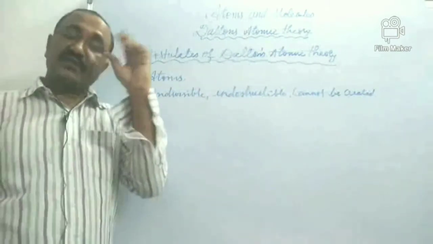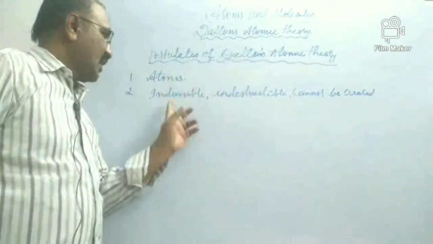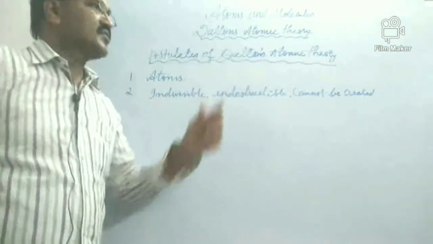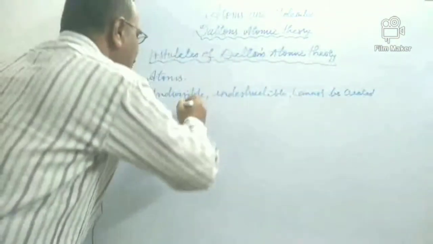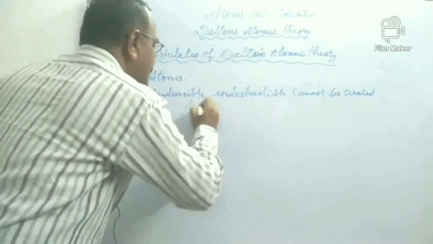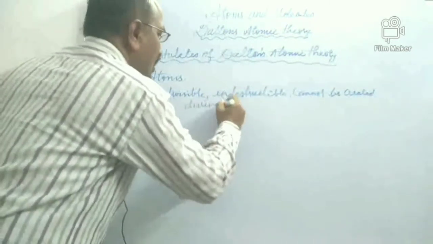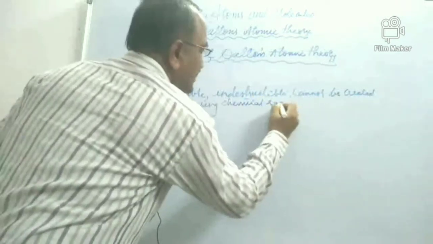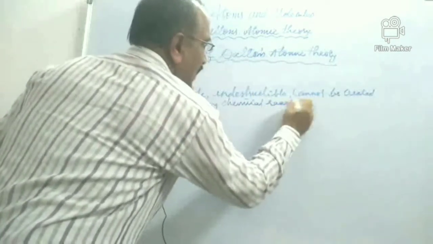So you just cannot create atoms. They are very tiny, very small particles. They cannot be created or destroyed during chemical reactions.